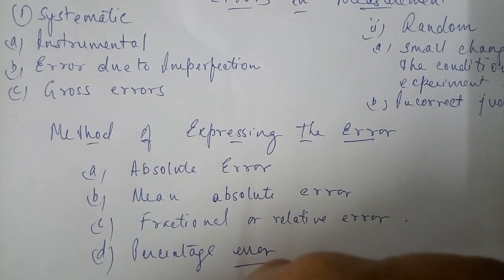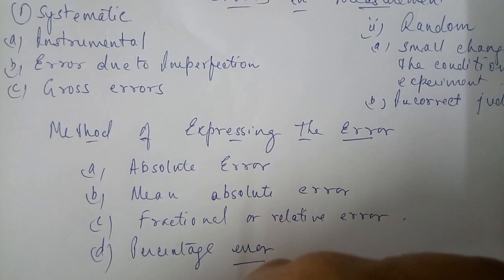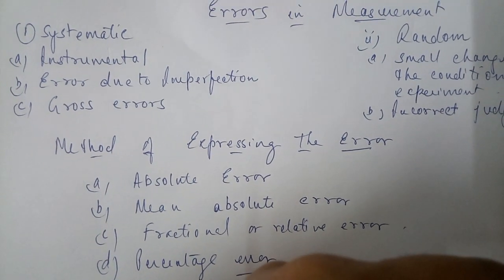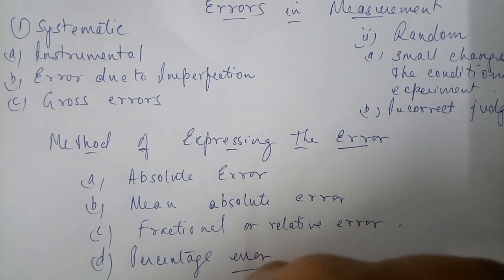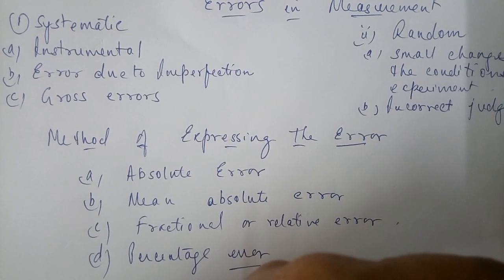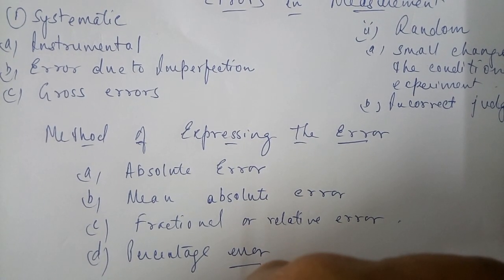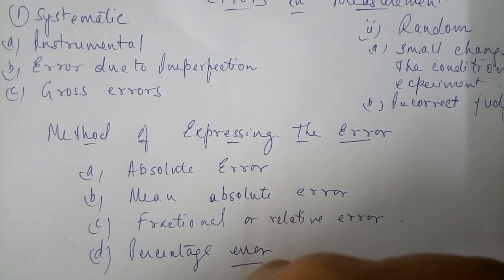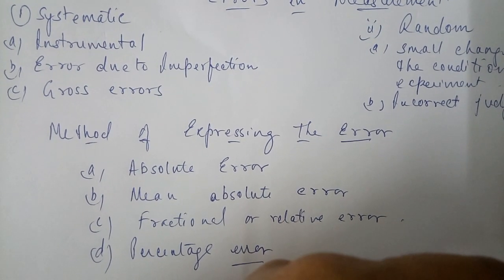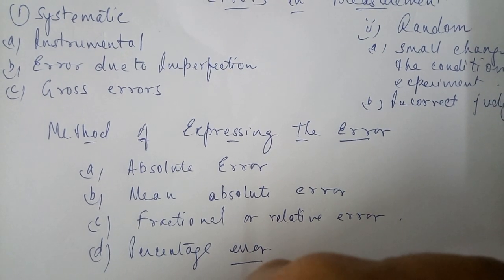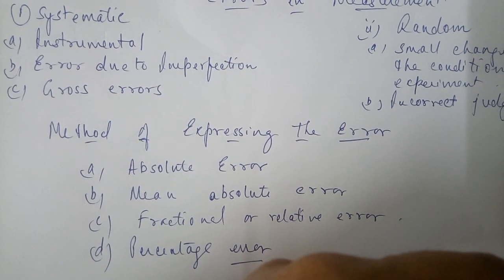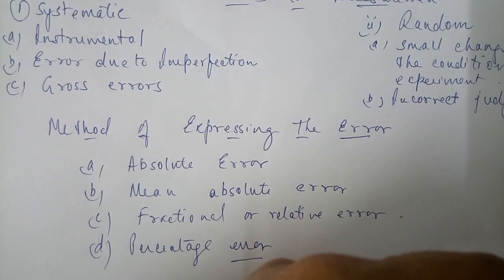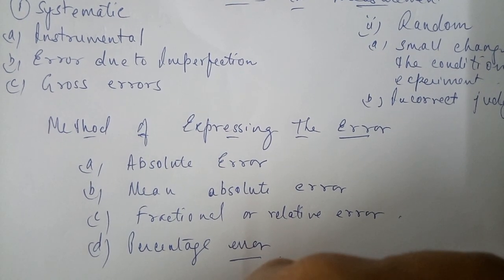Many things can come in this category, and it is a very common type of error that is generally seen when we do measurements. Let me brief once more: the instrumental error is mainly due to imperfection in the device, maybe due to backlash error, or wear and tear, where the zero is not in proper shape, meaning it has some sort of zero error.